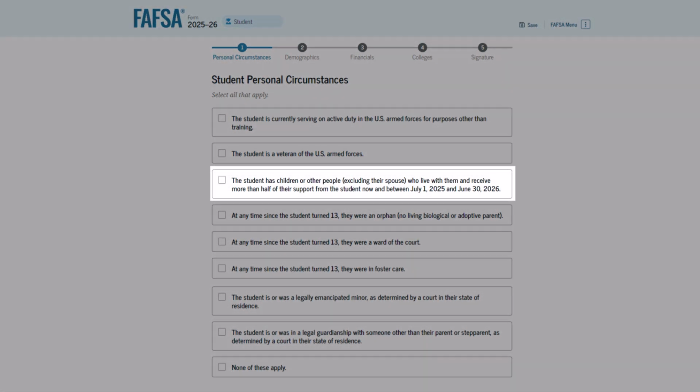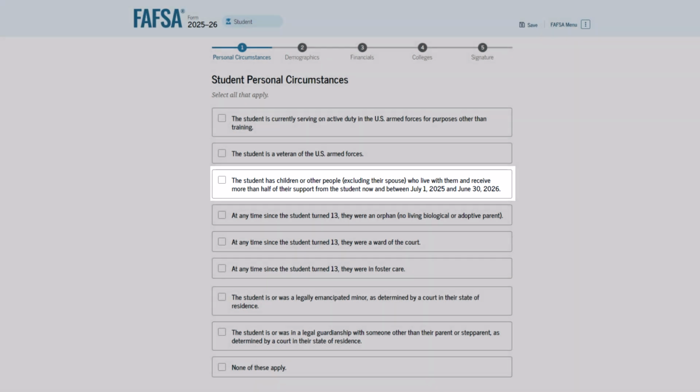The next question asks if you have children or other dependents who live with you and receive most of their financial support from you. Only check this box if you yourself will provide the majority of financial support for a child or dependent living with you now and in the upcoming school year.